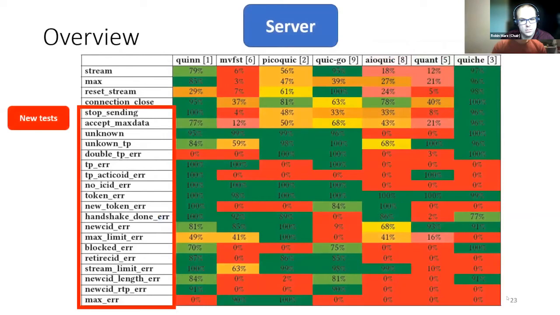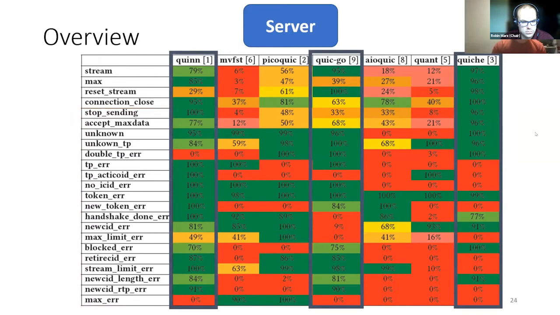We can also have a view of a result directly. It's the table presented here. The implementation is a server, and each cell contains the number of successful tests out of the 100 runs performed. Note that multiple migrations of the client were allowed during this test. We cannot make interpretations based on a statistical model because the result could be biased by the distribution of the errors. However, we can still make some interesting observations. We can see that some implementations respect the specification relatively completely. This is the case, for example, for quinn and QUIC.